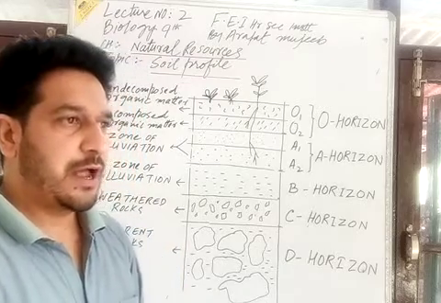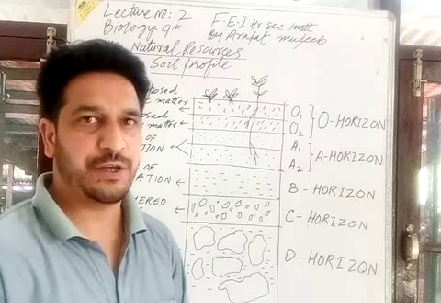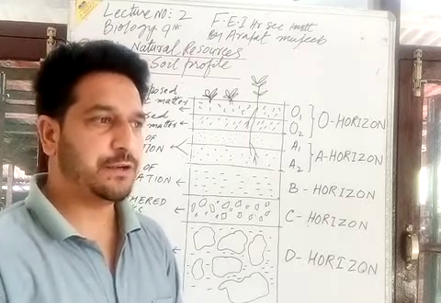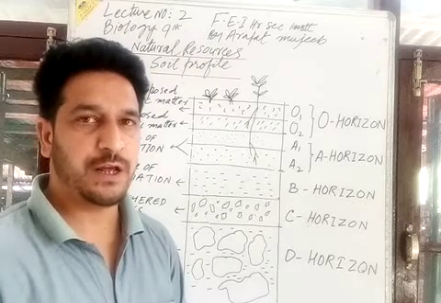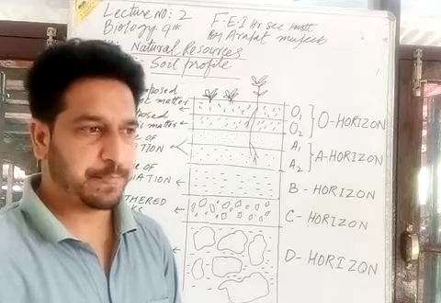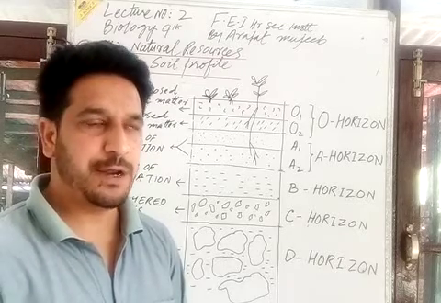I told you before that soil formation takes place by the weathering of parent rocks, and it takes much time. The process of forming soil is known as pedogenesis.